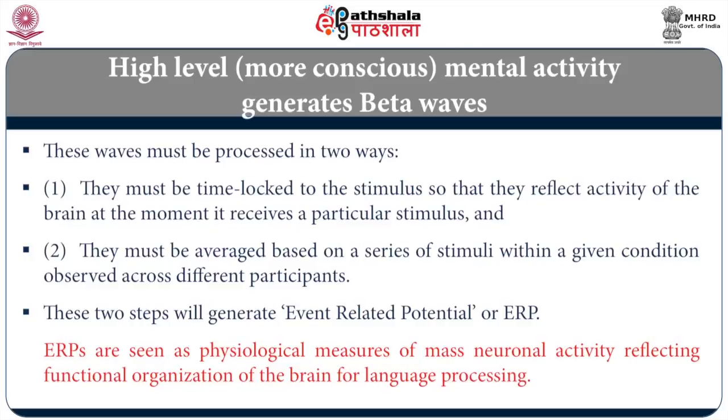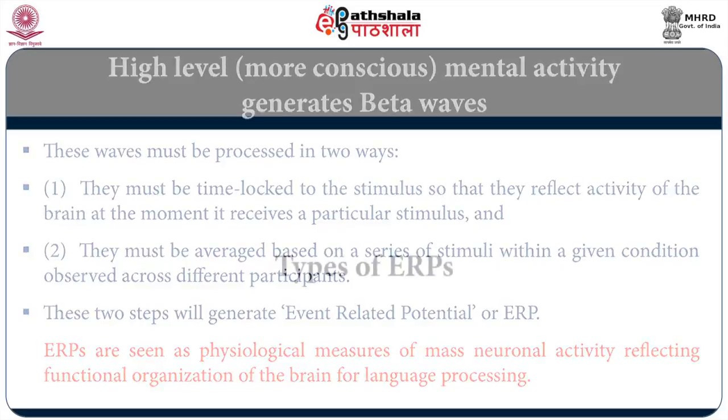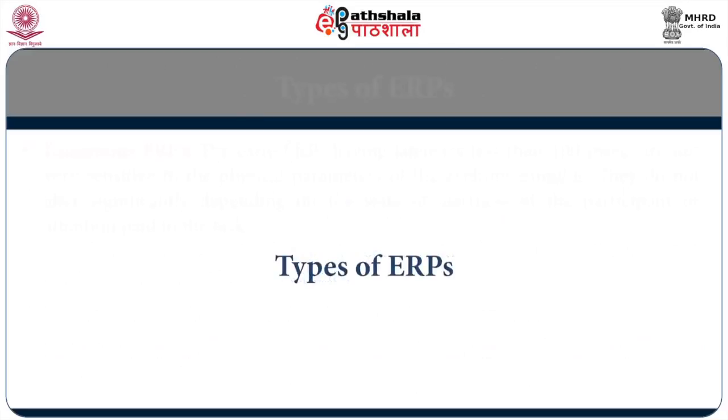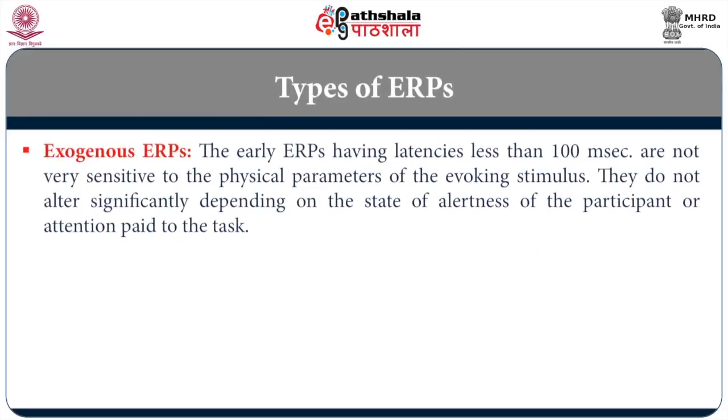ERP is the most important physiological measure of neuronal activity taking place in the brain when you are engaged in higher mental functions and you are conscious. There are different types of ERPs. One way of classifying them is exogenous ERPs, that is the early brain waves, early ERPs having latencies of about 100 milliseconds or less.